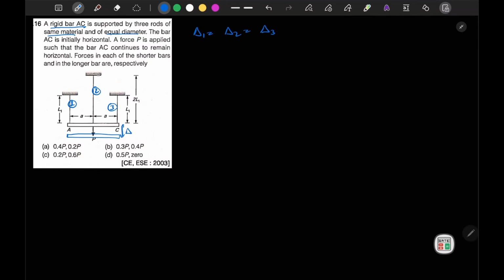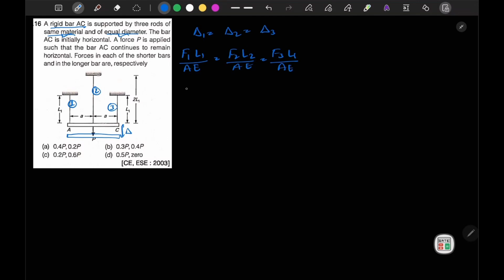Let's say that F1, F2 and F3 are the forces in your three bars. So let's write the equation here. F1 L1 by AE is equal to F2 L2 by AE is equal to F3 L3 by AE. A and E are the same for all the three rods because they have the same material and equal diameter, so the area is the same.